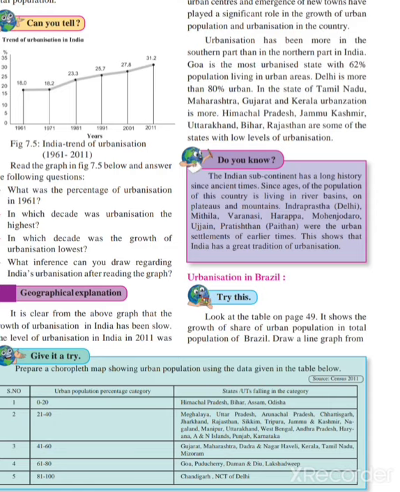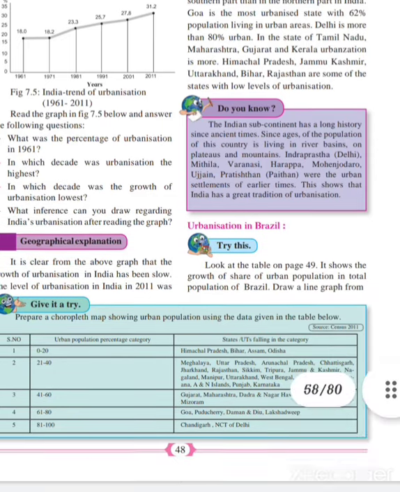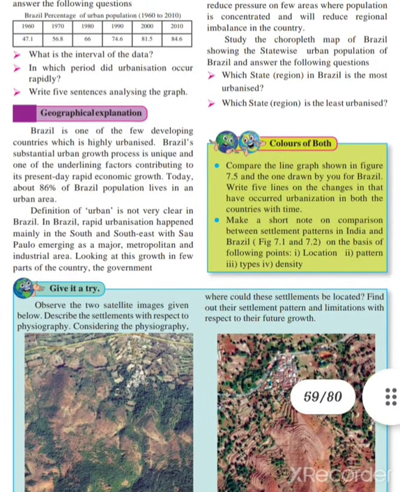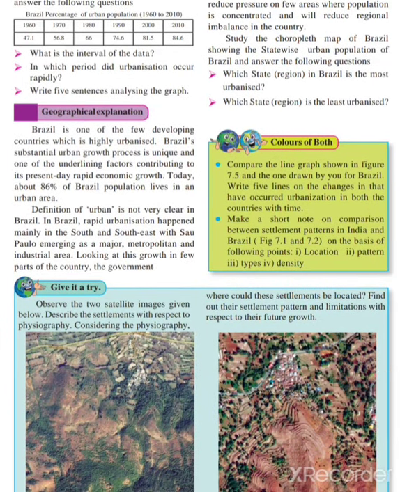Now let us move towards the urbanization in Brazil. Brazil is one of the few developing countries which is highly urbanized. Brazil's substantial urban growth process is very unique, and one of the underlying factors contributing to the present day rapid economic growth. As compared to other countries, Brazil has 86% of its population in urban areas.